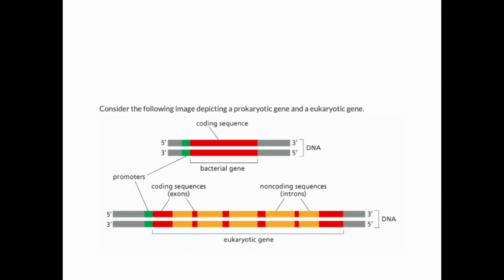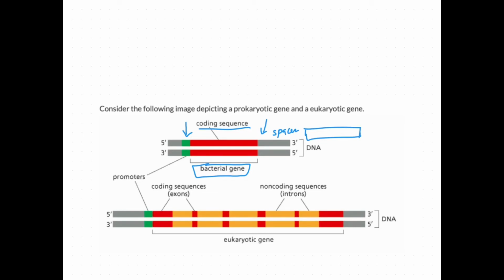Now we will compare eukaryotic and prokaryotic genes. When you take a prokaryotic gene, let us say a bacterial gene, you can see a promoter, a terminator, and the coding sequence. Then the next gene will start after the spacer. It goes like that.